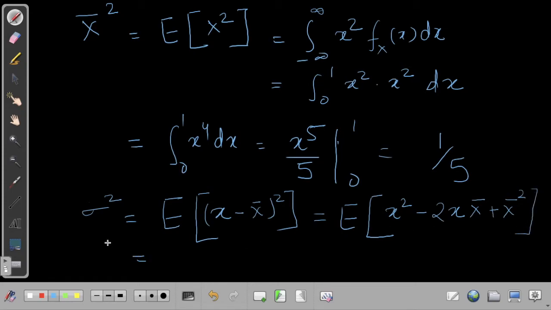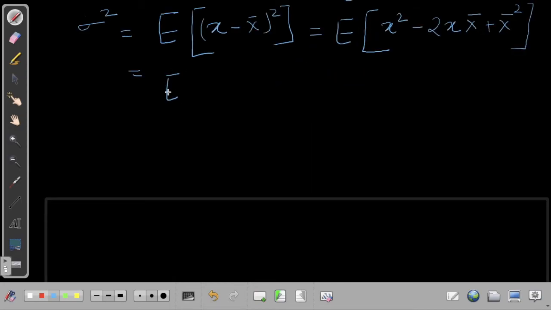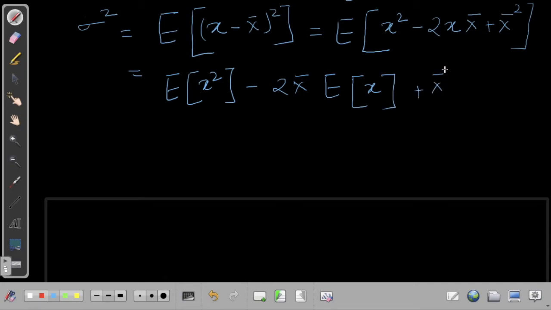And this will be in fact equal to E of x square minus 2 x bar E of x plus x bar square E of 1.